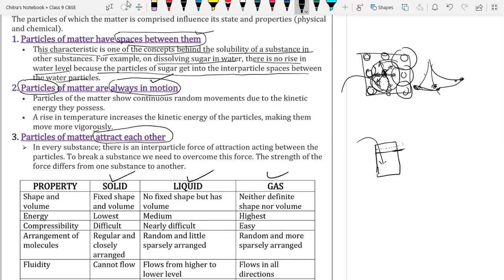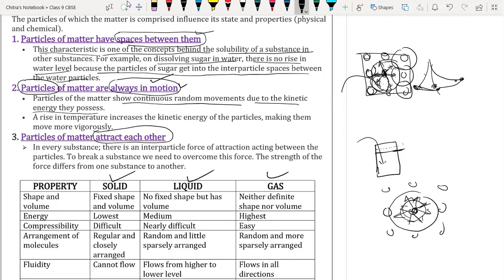Now we have the second point: particles of matter are always in motion. Particles of matter show continuous random motion in all possible directions. Suppose these are the particles, and this center particle has space all around it. So it moves in any plane, randomly in all possible directions. Why? Due to the kinetic energy possessed by each particle. Because each particle possesses kinetic energy, they are continuously moving.